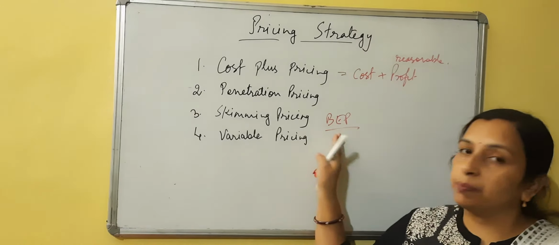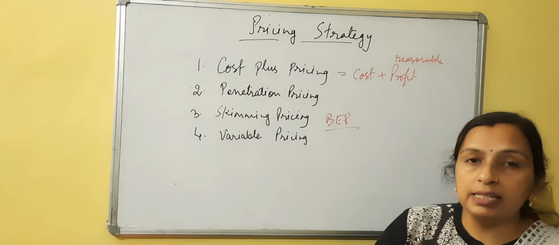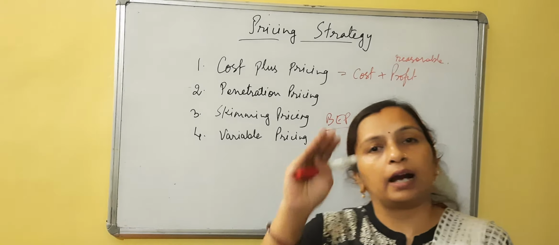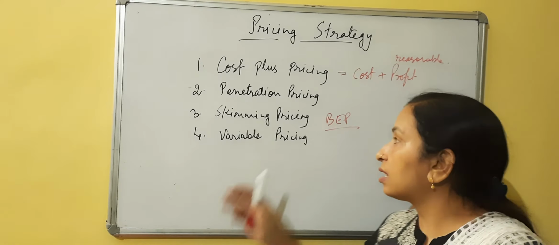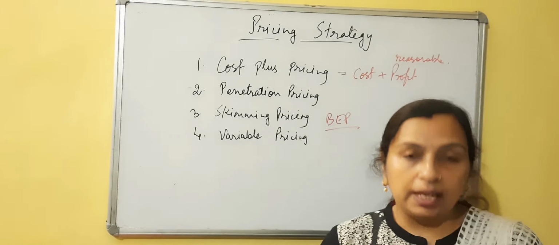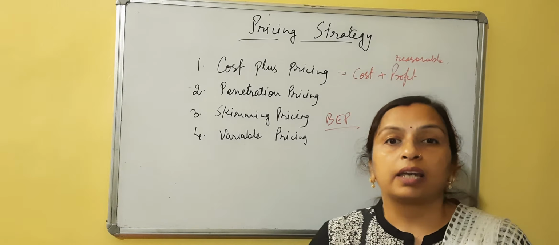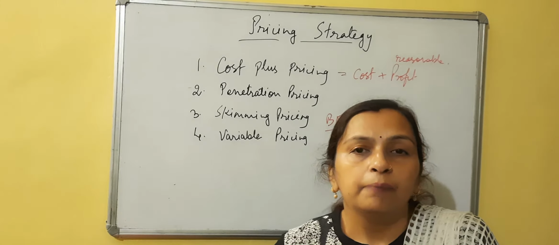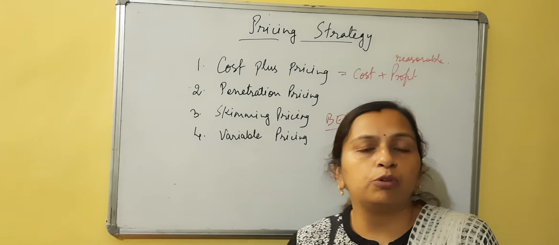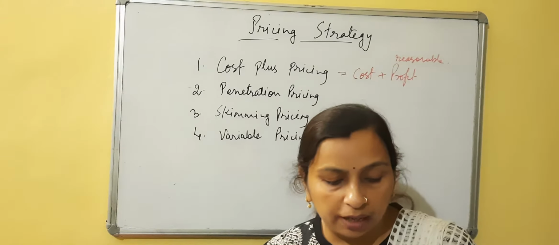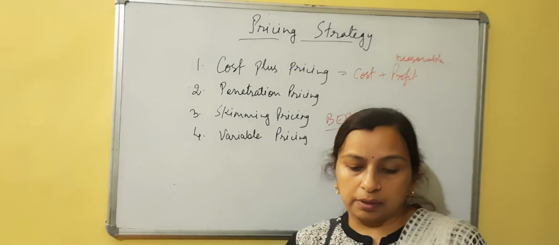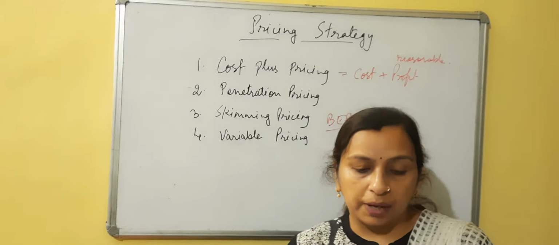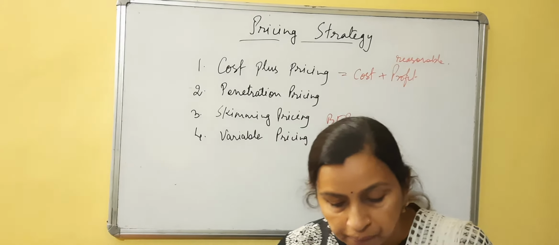Now, to reach its BEP, the company sells the product initially at higher prices. This is what skimming pricing is. So initially higher prices are charged for the product, and this happens mainly in the case of mobile phones. In the case of mobile phones, particular customers purchase it at very high prices, and later on the prices reduce.